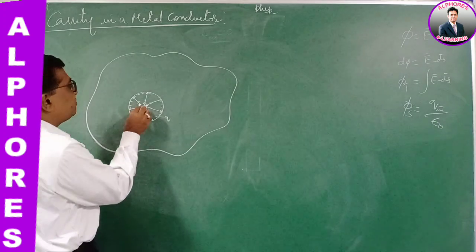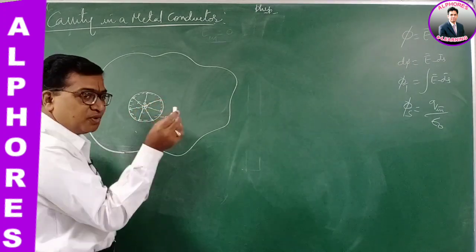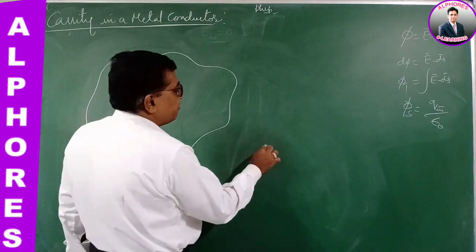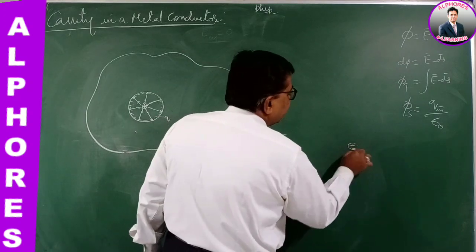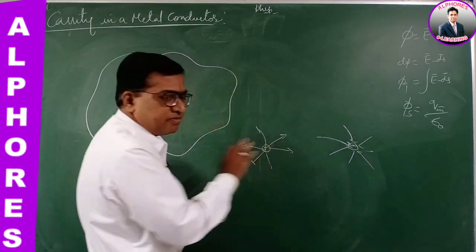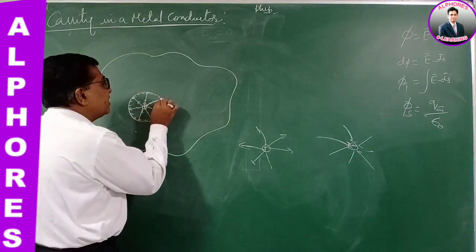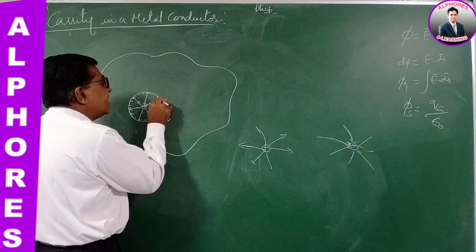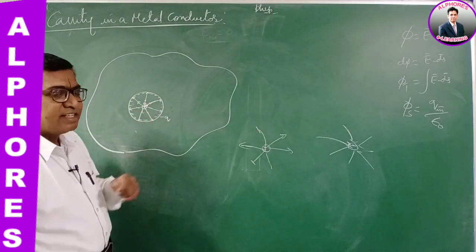So the lines of force from the positive charge originate here, they terminate here. You know, we have been learning that from positive charge, the lines of force emerge outward. For negative charge, the lines of force terminate and stop, coming from infinity and terminating at the negative charge. So these lines of force are terminating on the surface. In the sense, negative charge is produced.